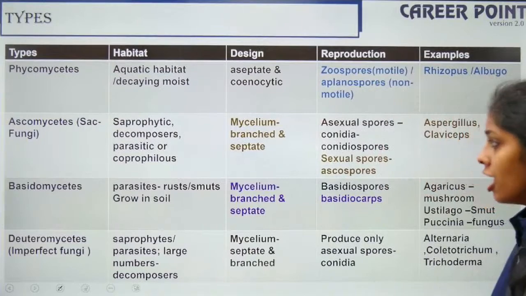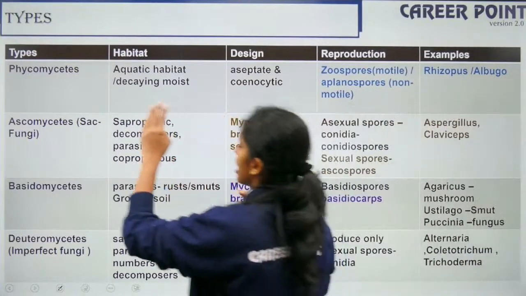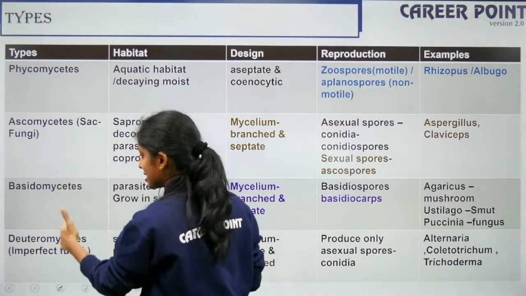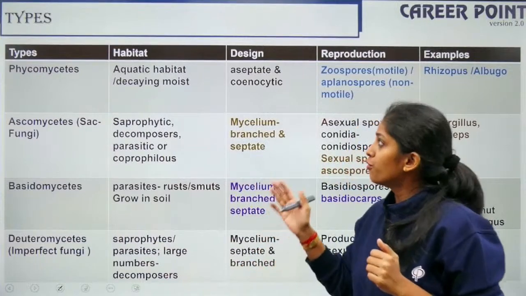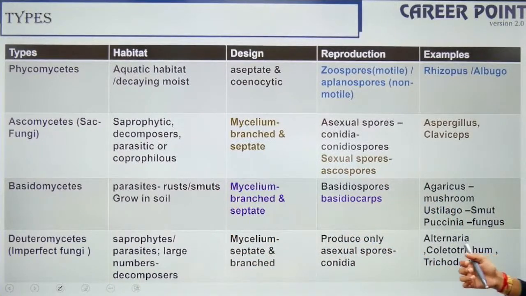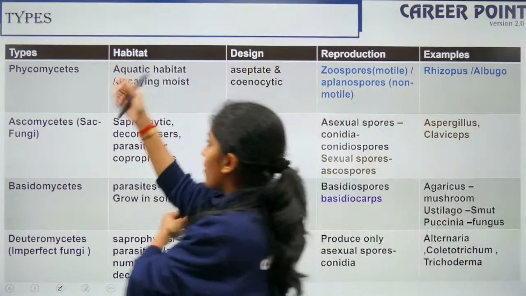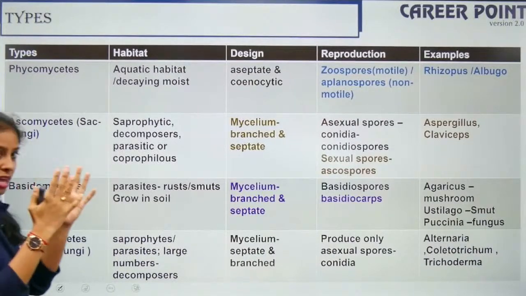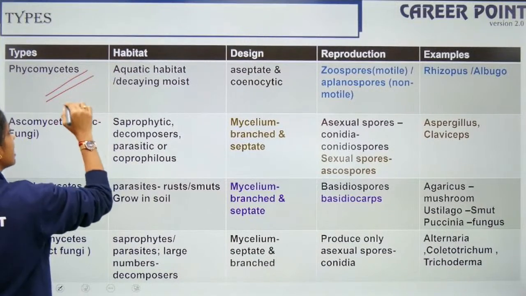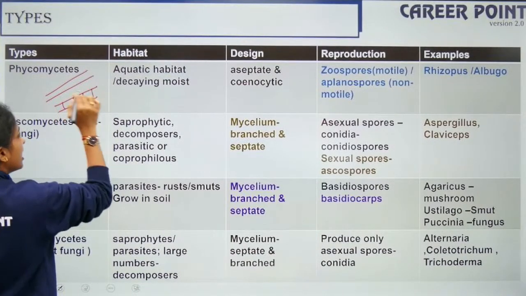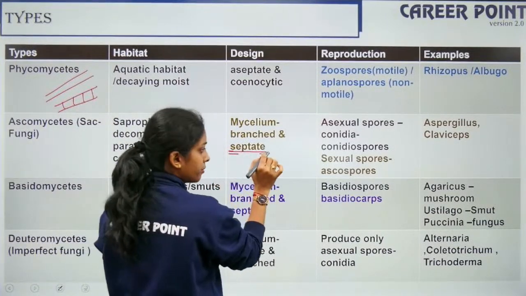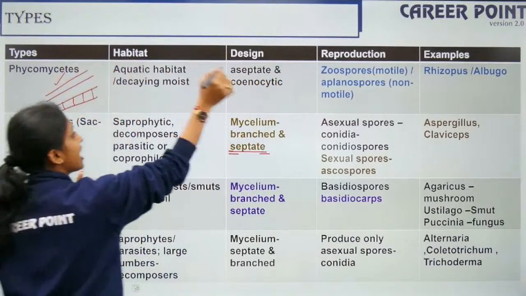Yes, you're absolutely right. So you have four classes of fungi: Phycomycetes, Ascomycetes, Basidiomycetes and Deuteromycetes, right? So Phycomycetes live in aquatic habitats, decaying moist soil, all that is fine. They are aseptate. Fungi have a structure called hyphae. A network of hyphae is mycelium. If my mycelium is divided into compartments, it is septate. If it has no compartments, it is aseptate.